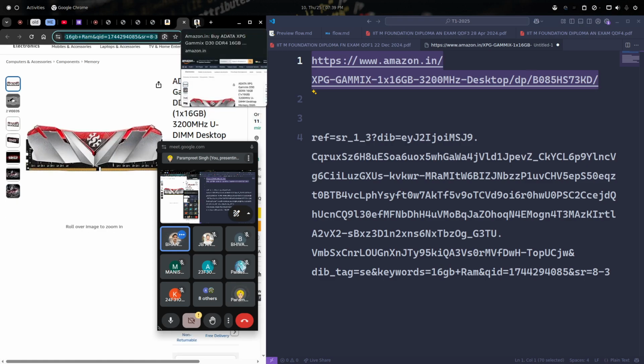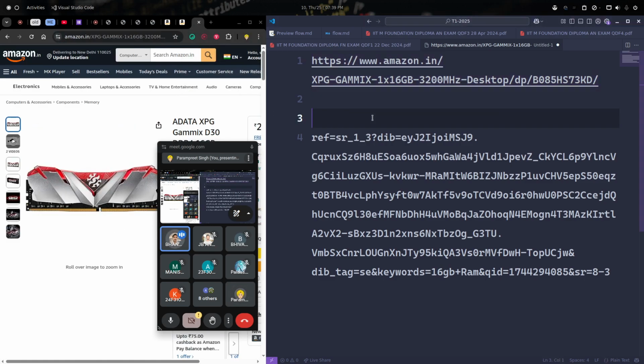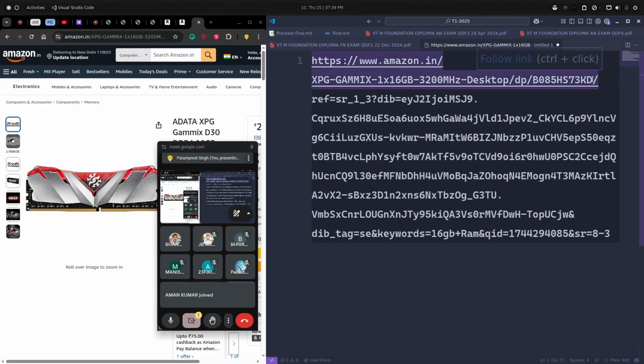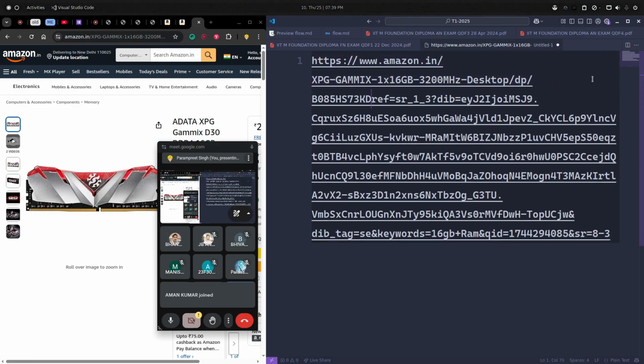One thing: in the line, there is no question mark appended before this ref. There should be a question mark, but it is absent. So how is it an argument? See, the question mark will come if we are going for the same path itself.